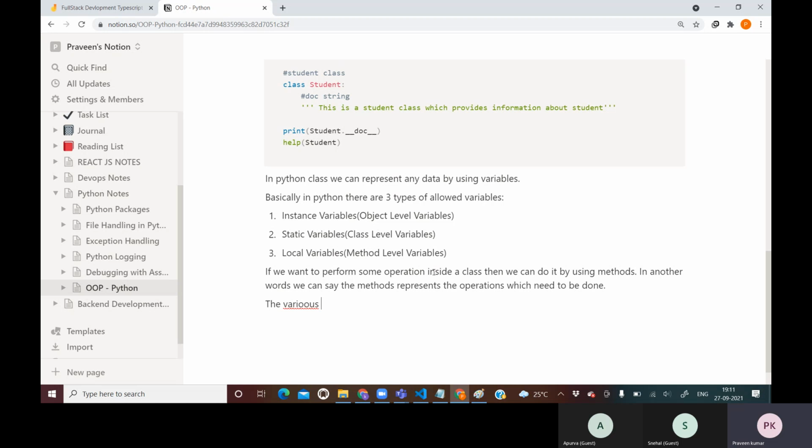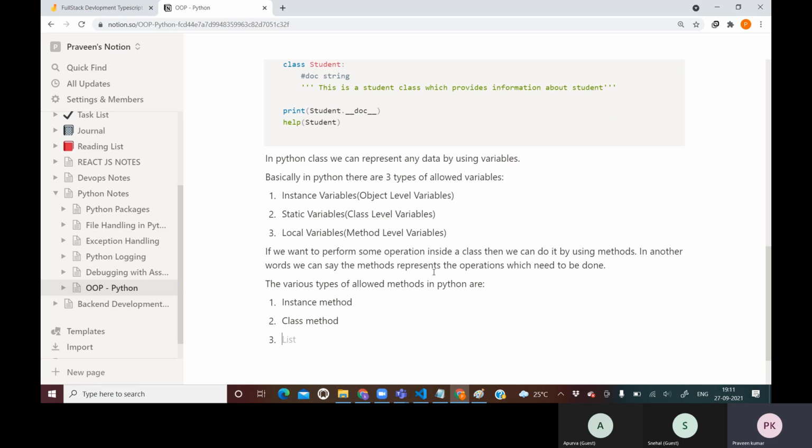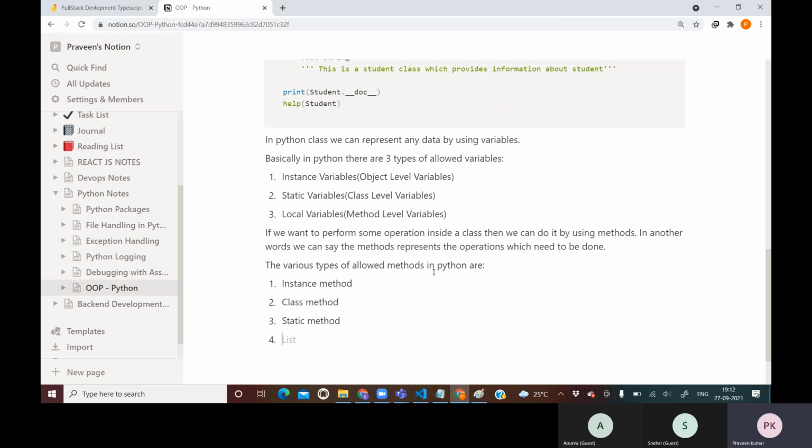The various types of allowed methods in Python are, just like variables, three kinds. Instance method, which we call an object level method. After that, class method, which is declared inside a class. After that, static method. Static method is a special method, I will try to illustrate.